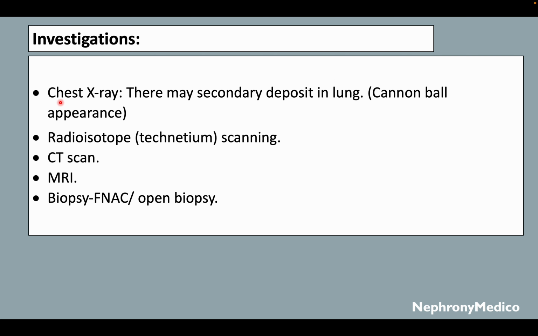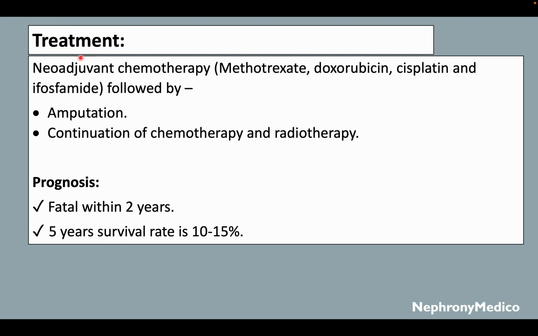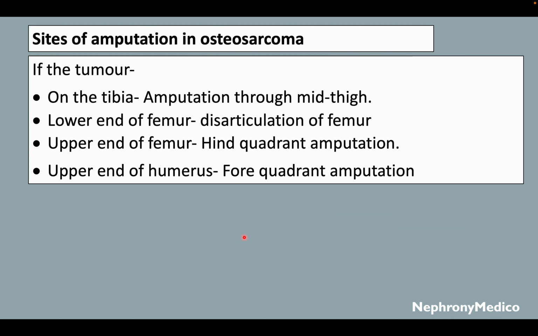Now, in case of chest X-ray, there may be secondary deposits in the lung, known as cannonball appearance. Radioisotope scanning, CT scan, MRI and biopsy or open biopsy can be done. Now treatment. Neoadjuvant chemotherapy with methotrexate, doxorubicin, cisplatin and ifosfamide, followed by amputation and continuation of the chemotherapy, and radiotherapy can be done. The prognosis is that it is fatal within 2 years and the 5-year survival rate is 10 to 15%.